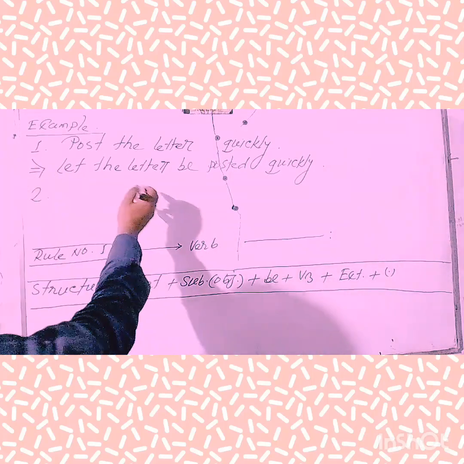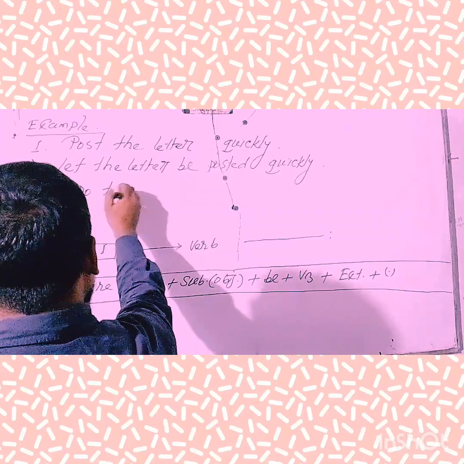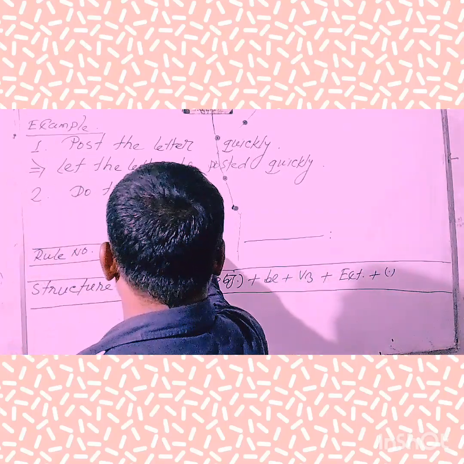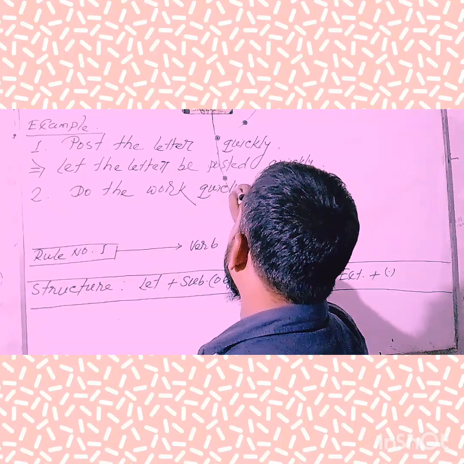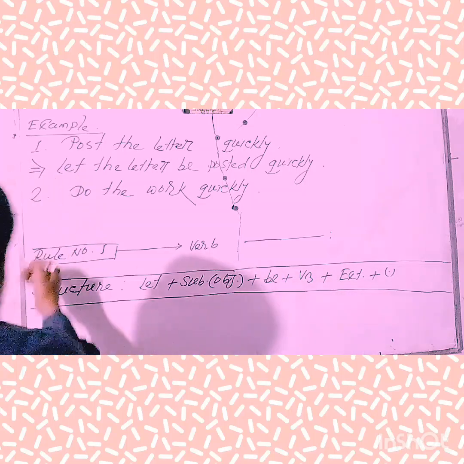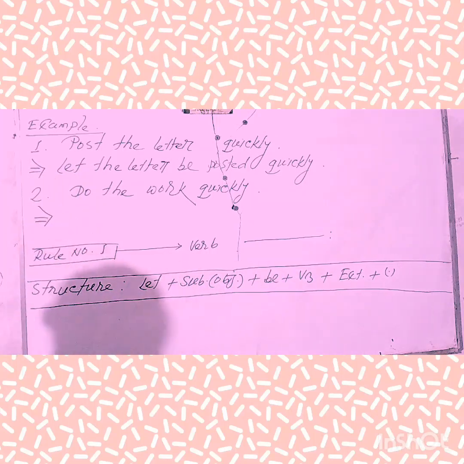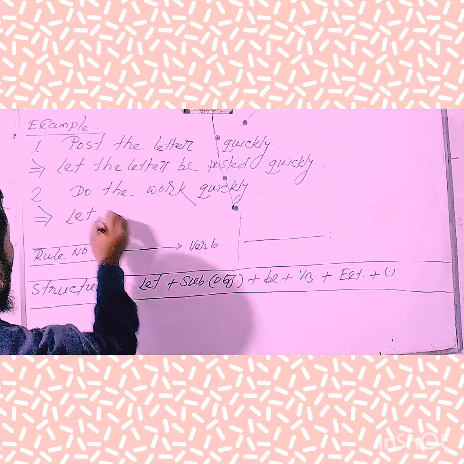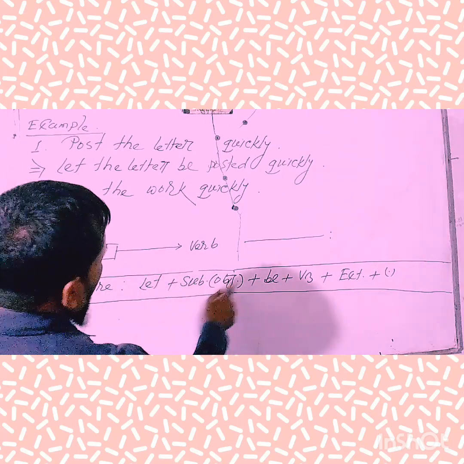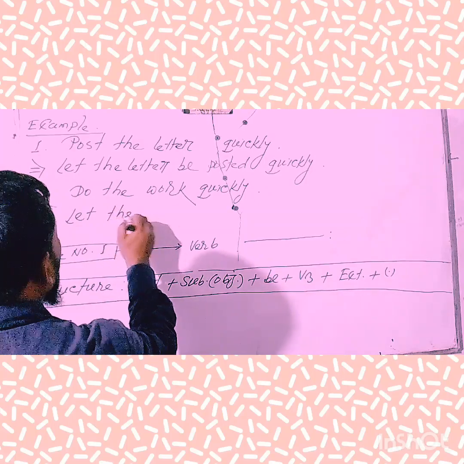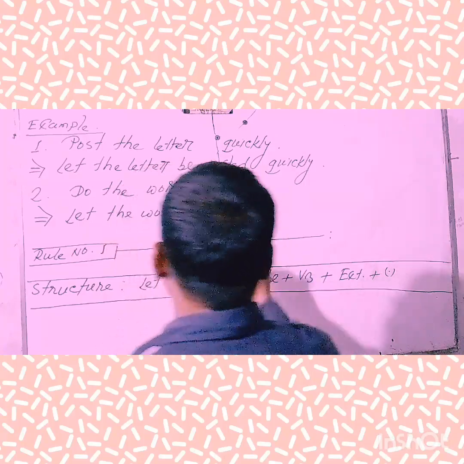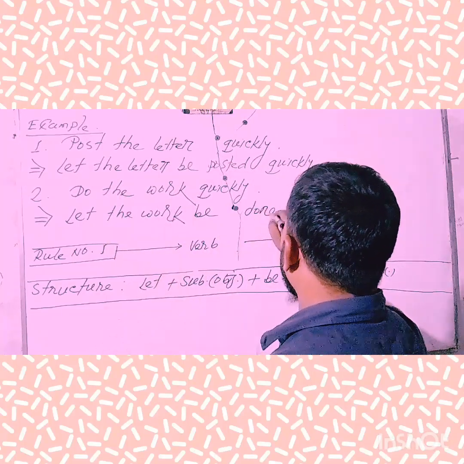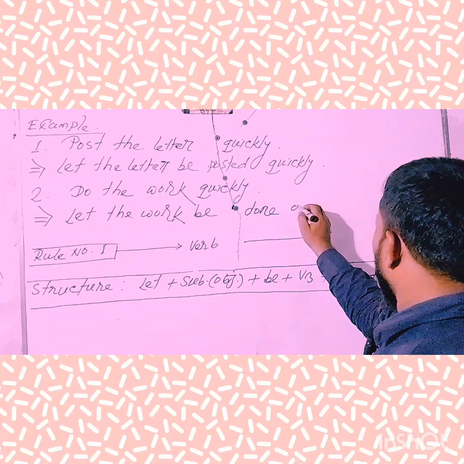Number two. Do the work quickly. Okay, my dear learners, try to use the structure pattern. At first, we'll have to use let. So write down let. Then we'll have to use the subjective form of object. Here the object is the work. Next, be, then the third form of verb. Here the verb is do, and the third form of do. Next, extension.